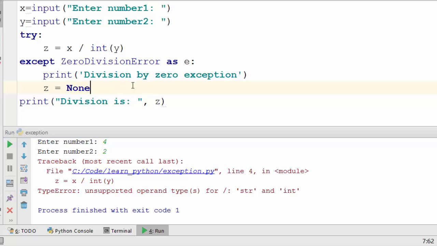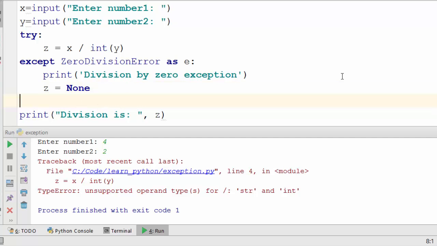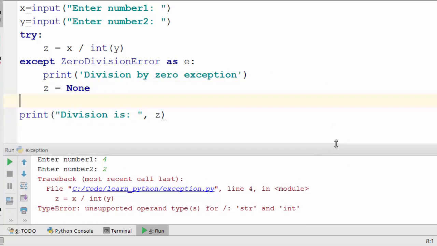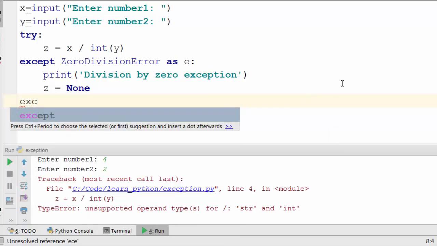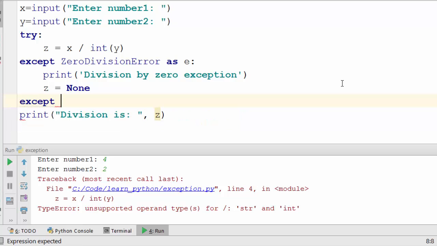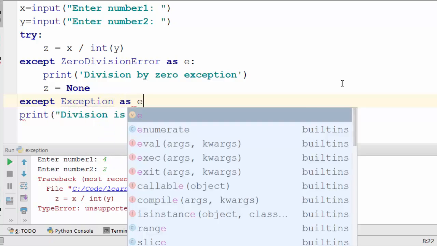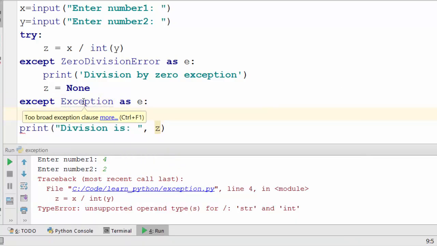So what should we do here? First of all, if you want to handle this exception, you want to figure out which exception type that is. So let's first cover how to figure out the type of exception. You'll just handle it as a generic exception first of all, because you don't know the exact name.